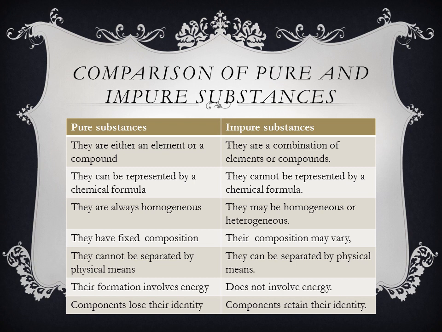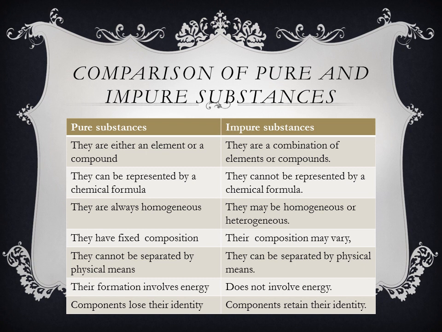But an impure substance or mixture cannot be represented by a chemical formula. If you take the case of air, air is a mixture. Can we represent it by a chemical formula? No. Air cannot be represented by a chemical formula. Why? Because the composition is not the same. In a compound, if you take water, it has a fixed composition, H2O, 2 atoms of hydrogen and 1 atom of oxygen. Therefore, we can represent it by a chemical formula. But air, the composition is not the same. Therefore, it cannot be represented by a chemical formula.